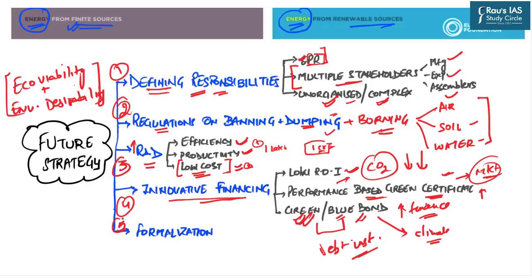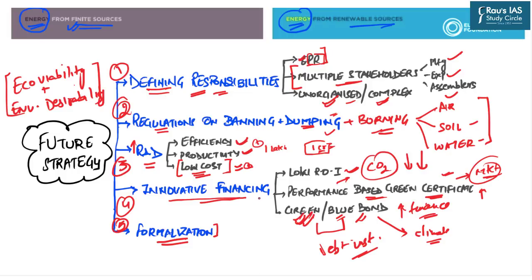And the last important thing, which is very important from India's perspective, is that we need to formalize our waste management ecosystem. Until and unless we are able to formalize this, we will not be able to keep records, we will not be able to trace and track the entire path of our products. So this is the future strategy which you can also write in your mains examination answer.